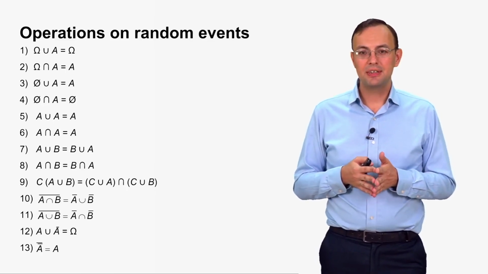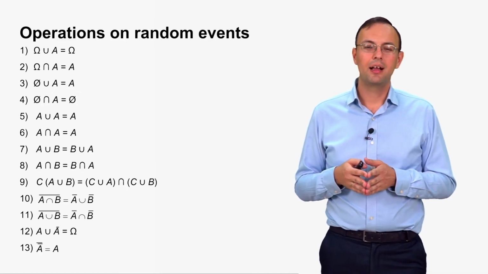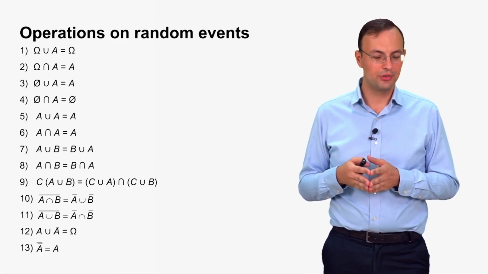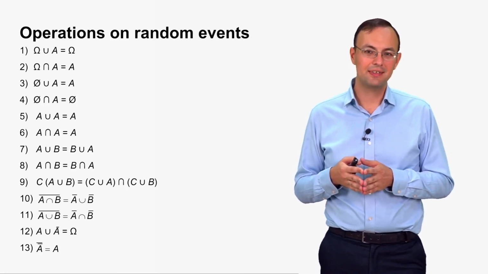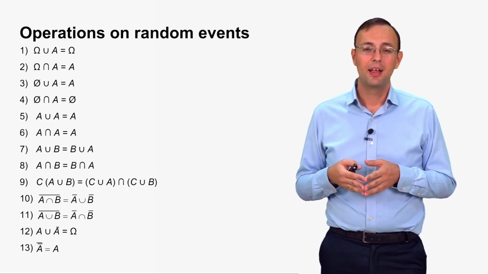Then number 9, number 10, and number 11. Let this be a task for you, to prove these equalities using diagrams.